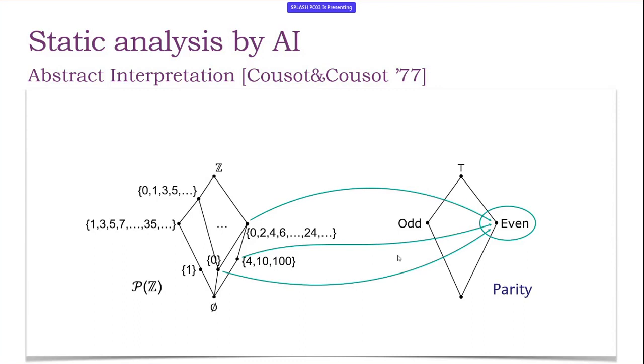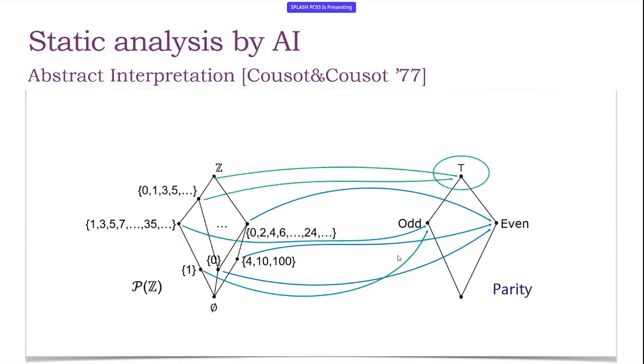So if we have the set of all even numbers, then the property we can observe is precisely to be even. For example, 10 and 100 is approximated in even. Similarly, if we have a set of only odd numbers, then we approximate it as the property odd.